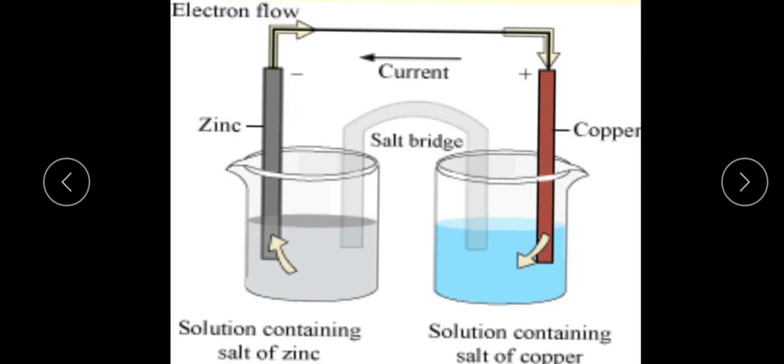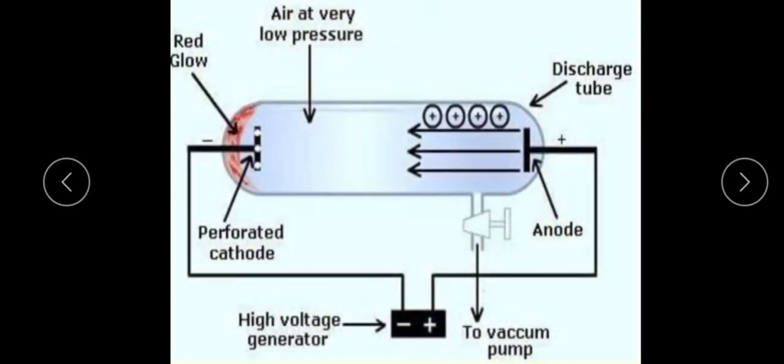Here, the electrolytes, or positively and negatively charged ions, are the charge carriers. Due to these charge carriers, the flow of current takes place here. Then next, in the case of gaseous conductors, this is an example of a discharge tube. In this case, the positively charged ions and the electrons are the charge carriers.